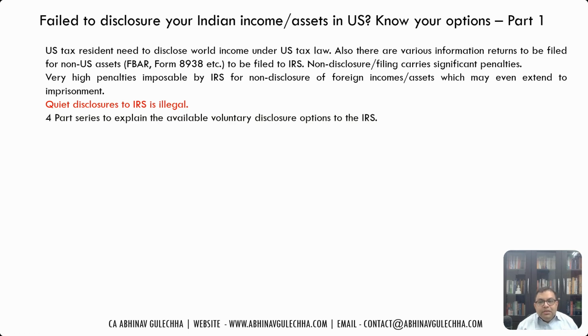So what I'm doing is a four-part series to explain the available voluntary disclosure options. The IRS gives taxpayers voluntary disclosure options, where taxpayers can themselves come forward and say that this is a mistake that happened, and I am willing to use those procedures to file the returns. One can expect that the penalties under this program will be far lesser as compared to the normal penalties that would have been imposed, and the person may not face any criminal charges.